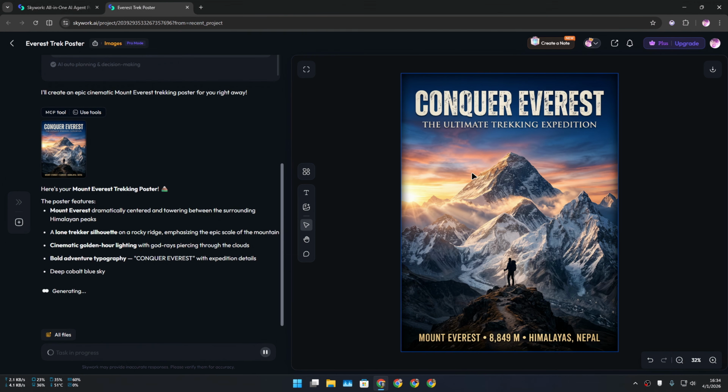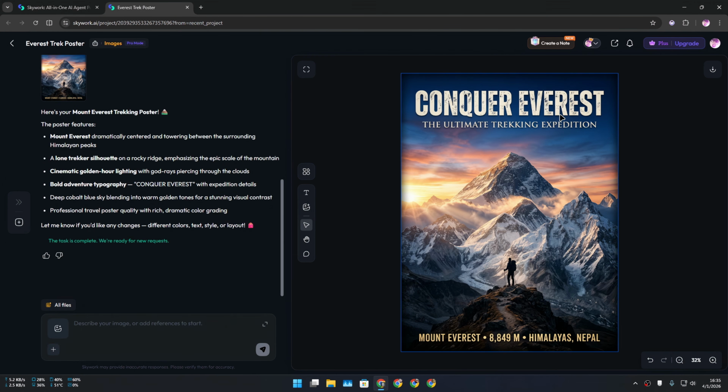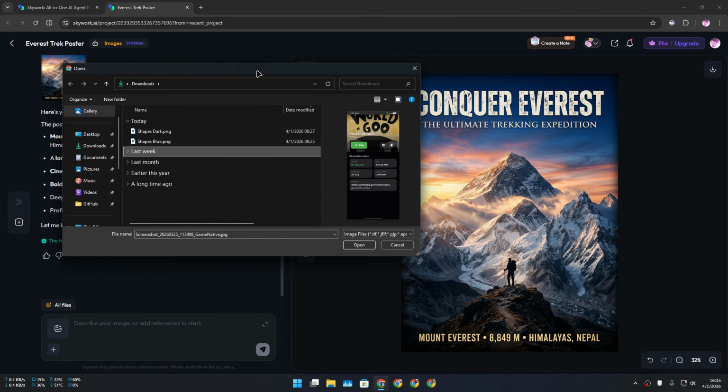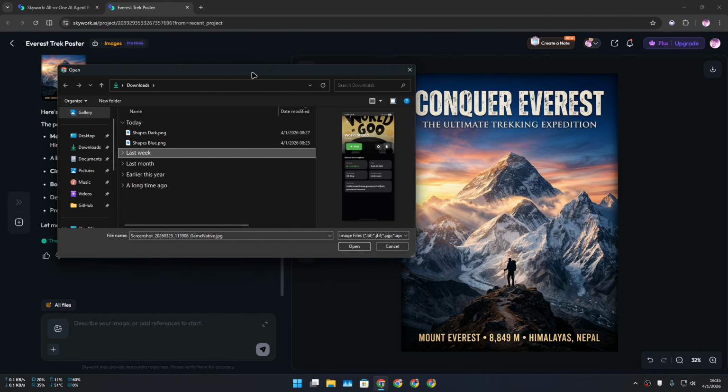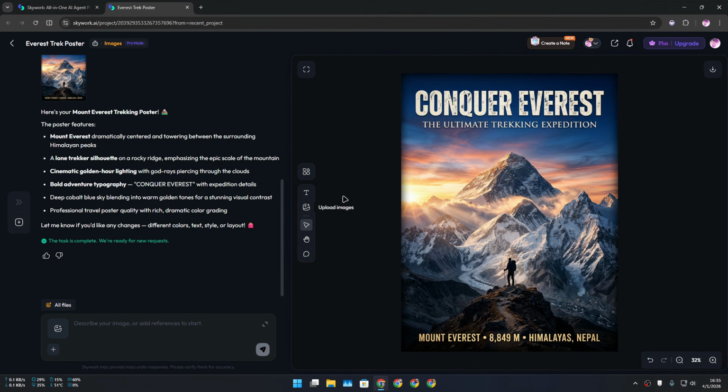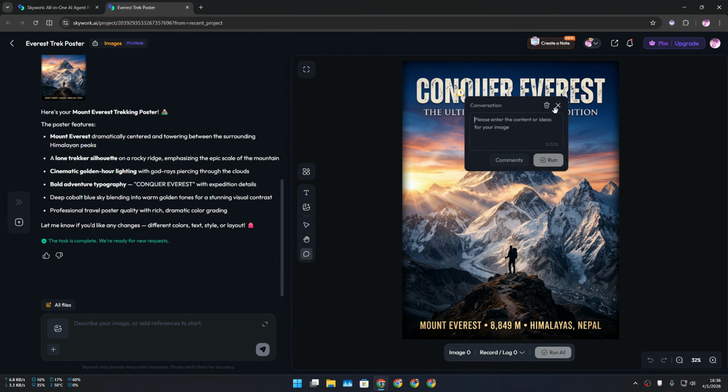And here is our Mount Everest trekking poster. It looks epic. We can also do further editing. There are some options that we can select. Let's say you want to add your own text. You can select the text and add your text in here. And you can also upload your images. If you want to use your own custom image or logo, you can add it in here. You can also add comments and tell AI what you want to change in the image.